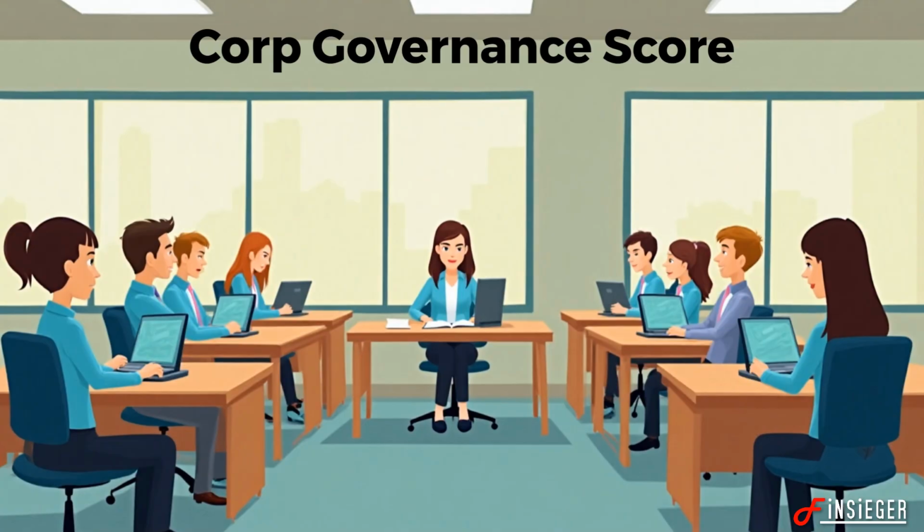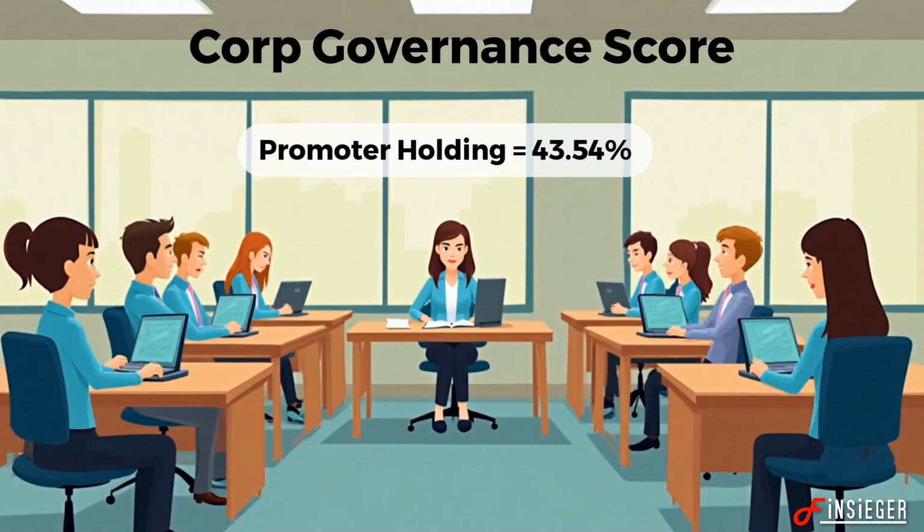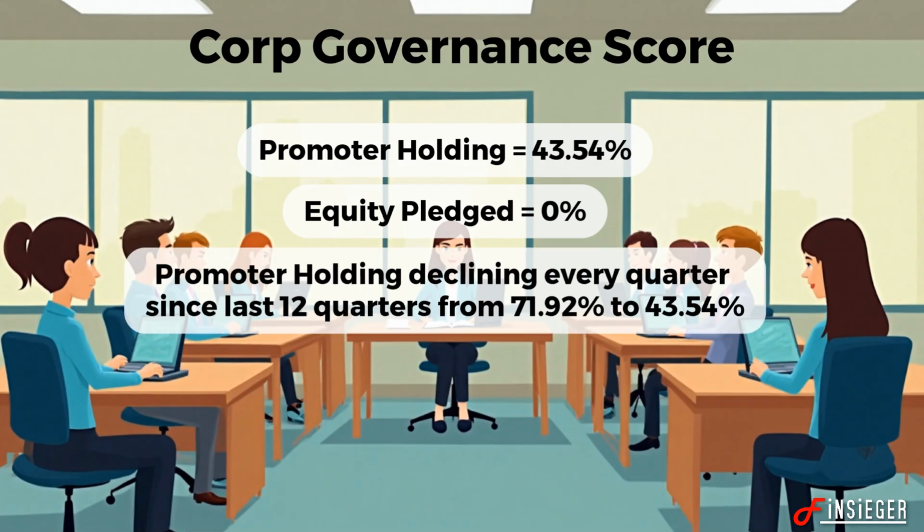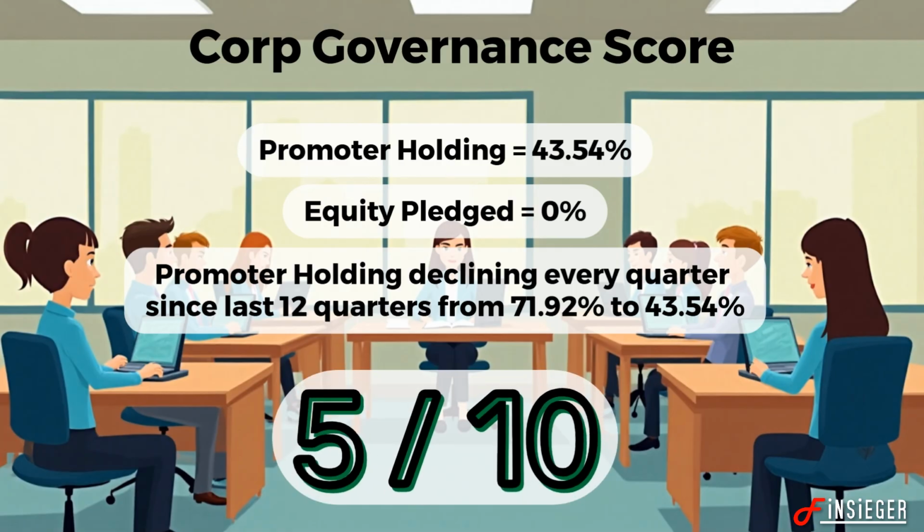In terms of governance, promoter holding and pledge percentage are very important. In the case of Indigo, promoter holding is around 43% and there are no shares pledged. The trend of promoter holding is declining over the years, which is not a good sign. So in the case of governance, Indigo gets 5 out of a possible 10.